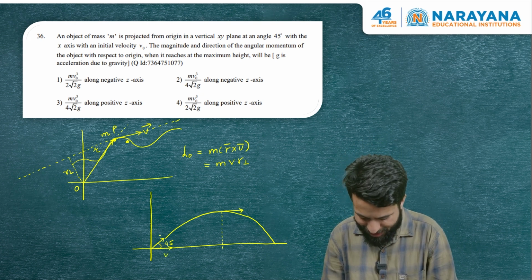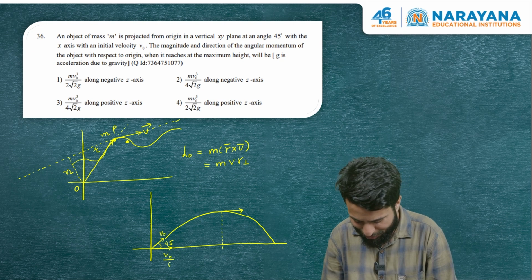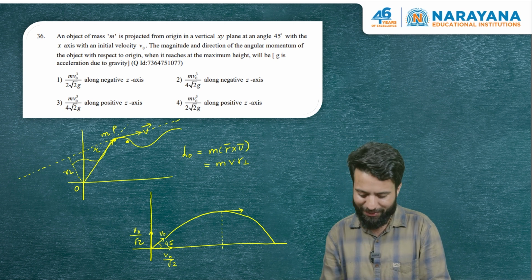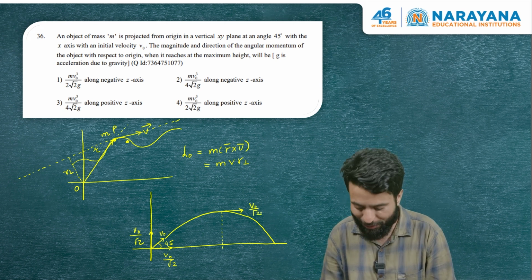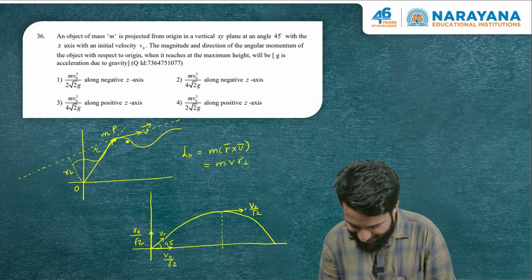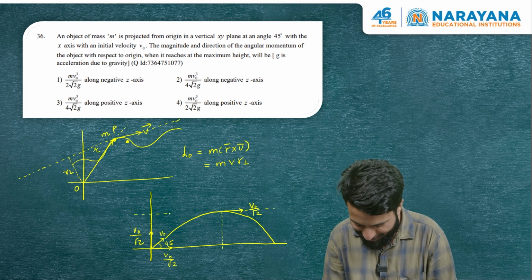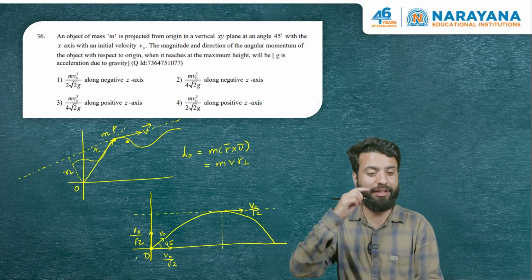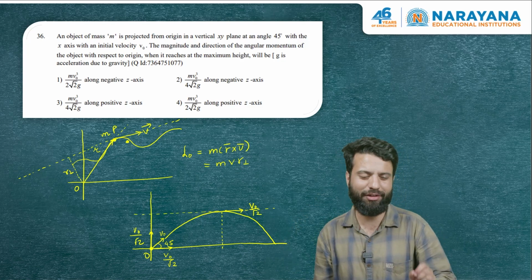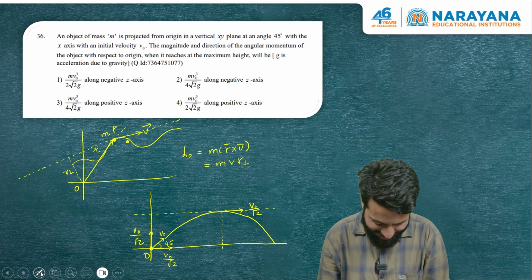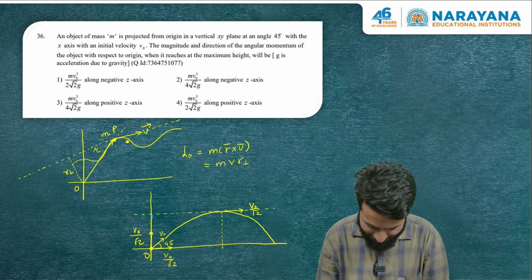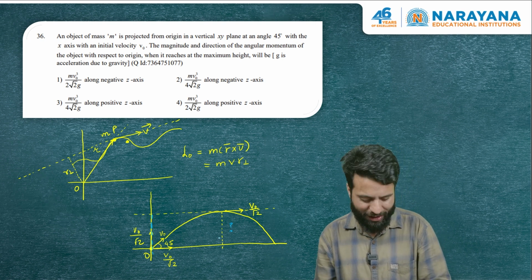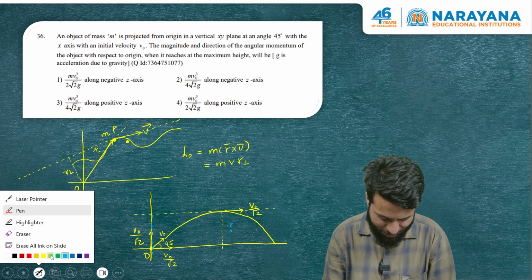The initial velocity, v naught, will have two components, v naught by root 2 and v naught by root 2. The horizontal component, v naught by root 2, will remain unchanged. At the highest point, the vertical component is 0. And at this point, this is the line of motion. We have to draw a perpendicular, as I said, from the point about which we have to calculate angular momentum. In this case, we have to calculate angular momentum from the origin, and we need to draw the perpendicular. This is the perpendicular that I am drawing. We should know this length. So m, v, r perpendicular should give us the answer to this question.